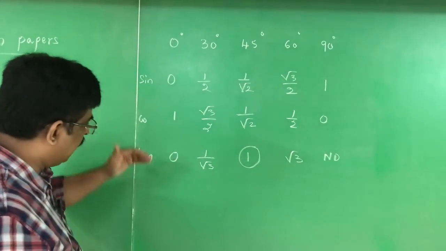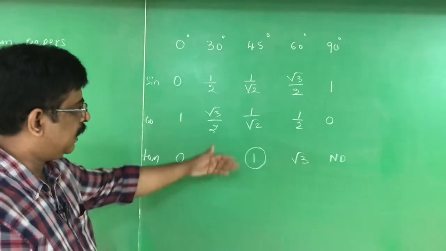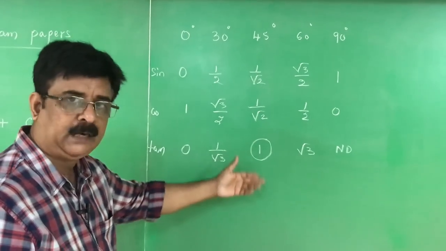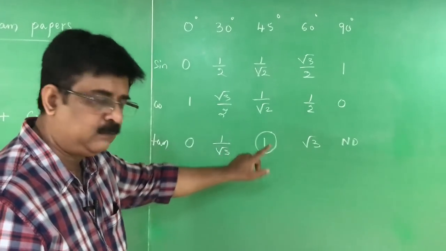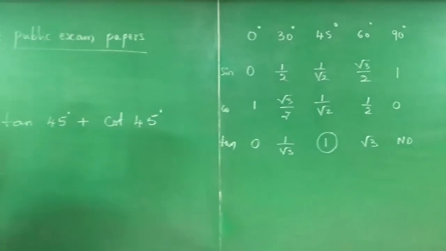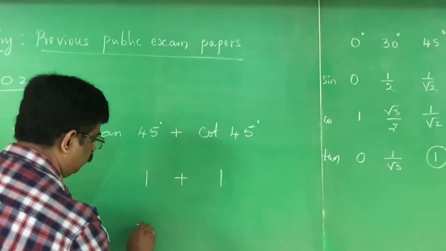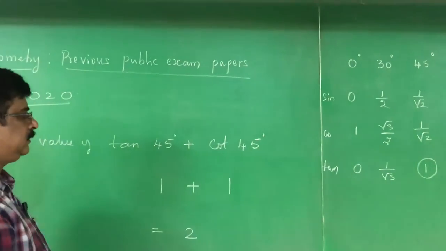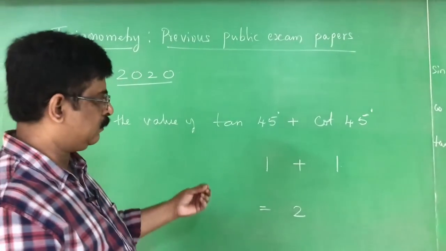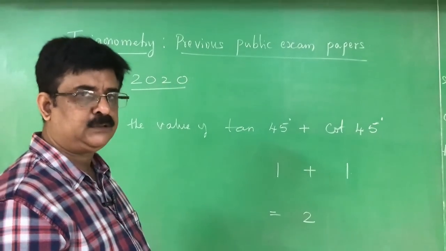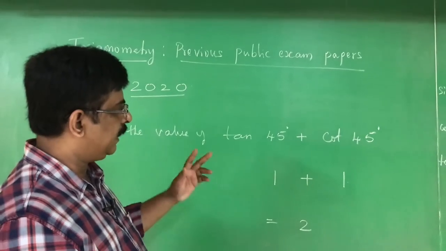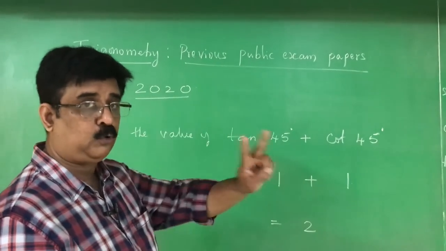And the reciprocal of tan is cot. Therefore, cot 45 is also 1 because the reciprocal of 1 is 1. Therefore, tan 45 is 1, cot 45 is 1, 1 plus 1 is 2. 2 is the answer for this particular problem. It is a 1 mark question. 1 plus 1 is 2. In this paper, they gave 2 questions of 1 mark.